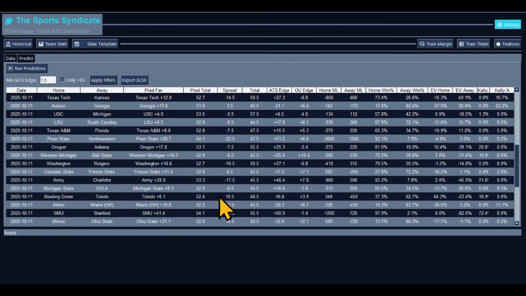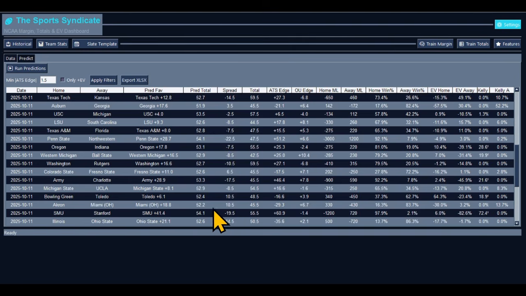Bowling Green and Toledo. We got a MAC. No Big Mac, just Lil Mac, but we got a MAC game. We got Toledo 0.61. Spread 10.5. There's always a dog in the MAC. Can we catch one? Toledo to win. Okay, take Bowling Green to cover. Take Toledo for the win.